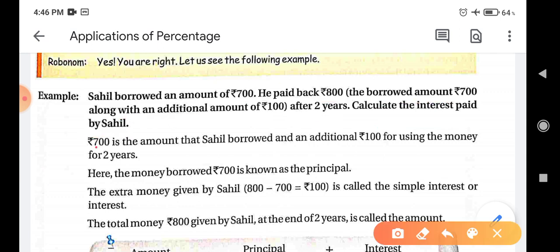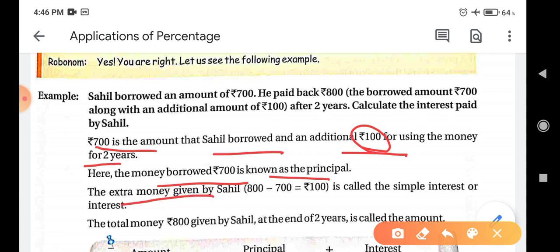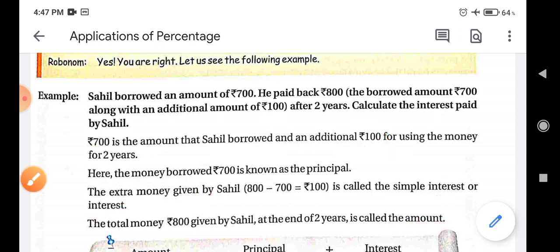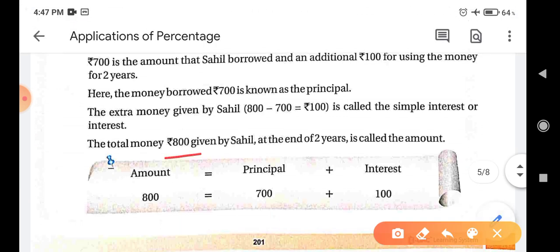Here 700 rupees is the amount that Sahil borrowed, and the additional 100 rupees is for using the money. He paid this 100 rupees for using the money for 2 years. Here the amount borrowed, that is 700 rupees, is known as principal. The money that we borrow is known as principal. The extra money given by Sahil, that is 100 rupees, is called the simple interest, or we can also say interest.